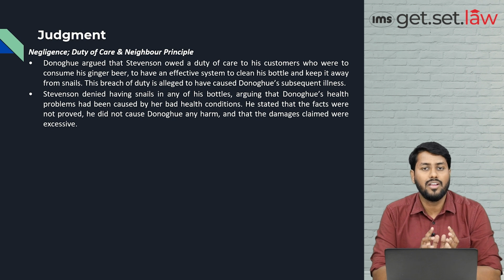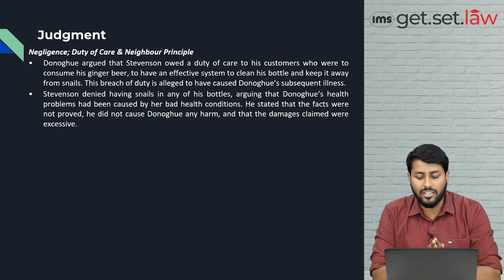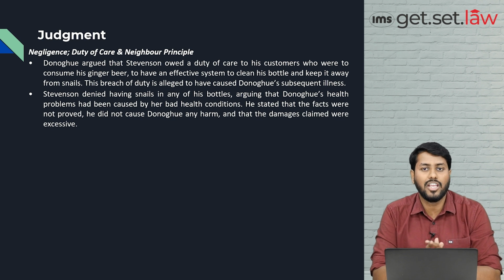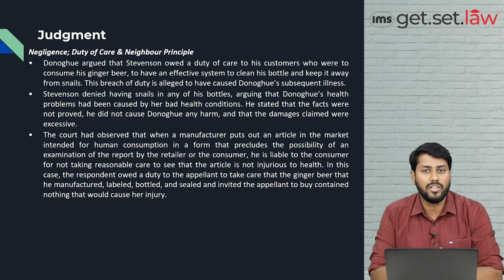It is because of her bad health condition. He stated that the facts were not proved. He did not cause Donoghue any harm and that the damages claimed were excessive. He said that whatever happened to Donoghue is not because of me and she cannot claim any damage, and whatever damage she is claiming is too excessive. So students, these were the two arguments, one from Donoghue's side and the other from Stevenson's side.